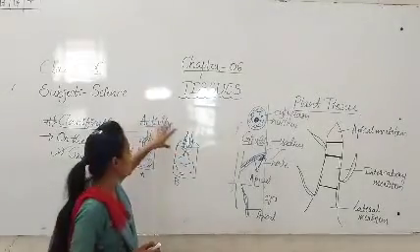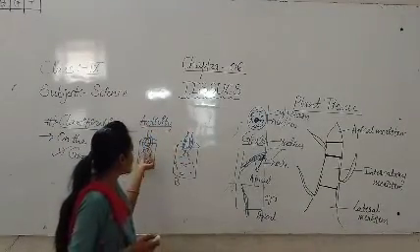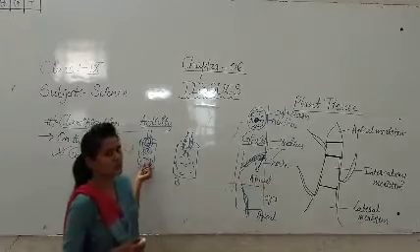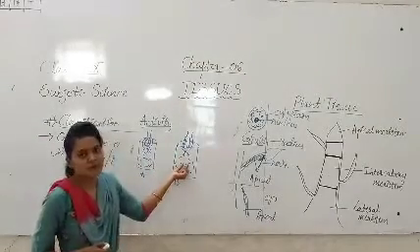Keep the onion on the jar, and the root of that onion must be in the water.